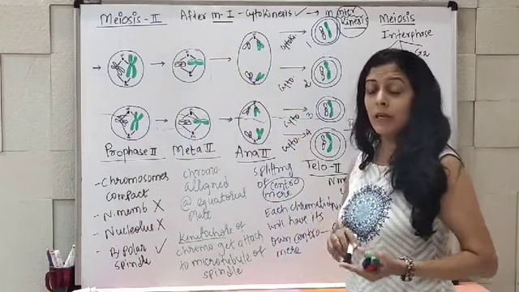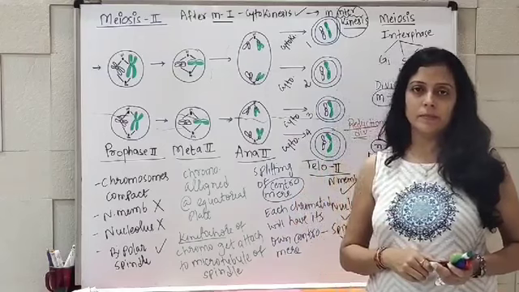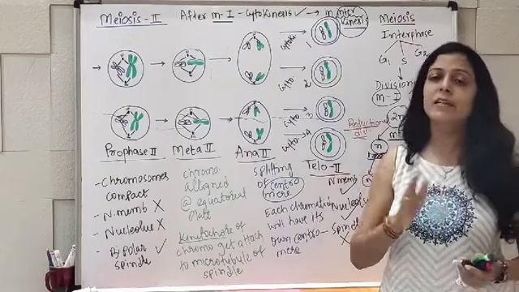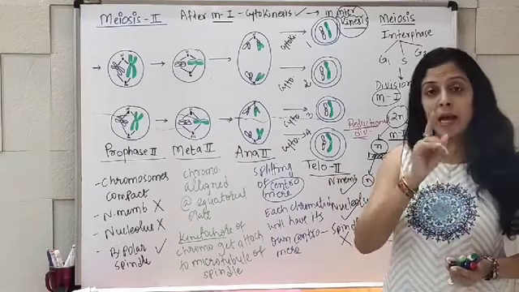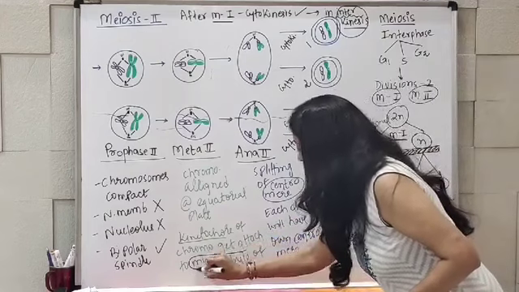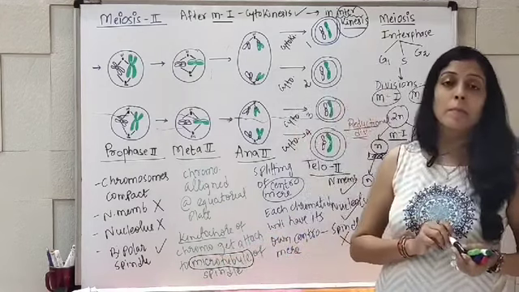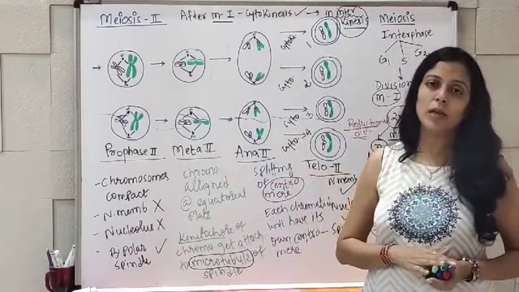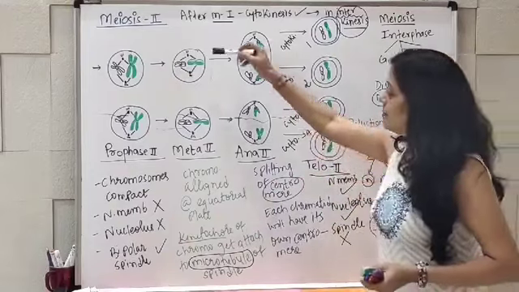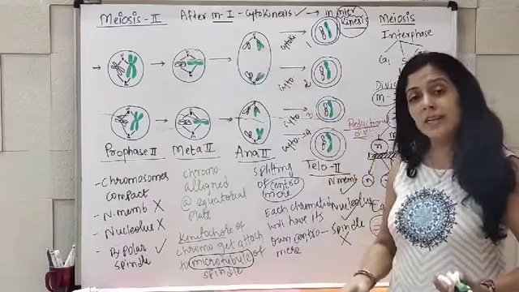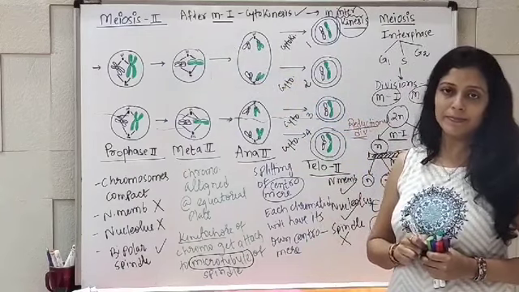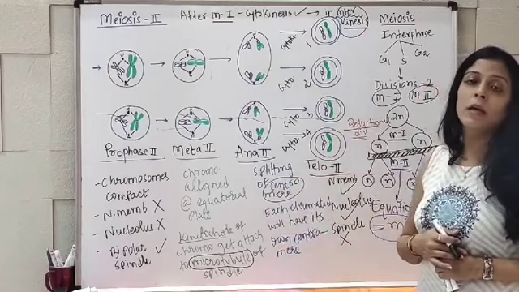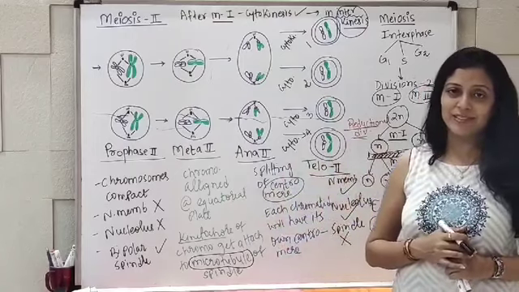What about the plant cells where these centrioles are not present? The answer is plant cells are not having centriole, but they are having microtubules, which are nothing but tubulin proteins, present in the plant cell, and because of that spindle formation can happen even without centriole. So that was the most important phase of meiotic division.